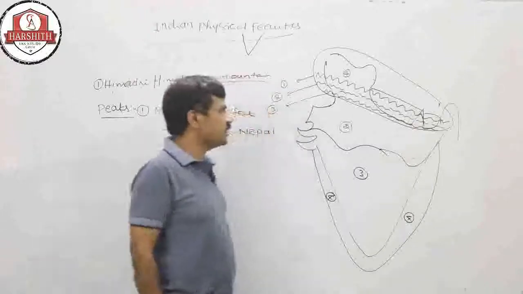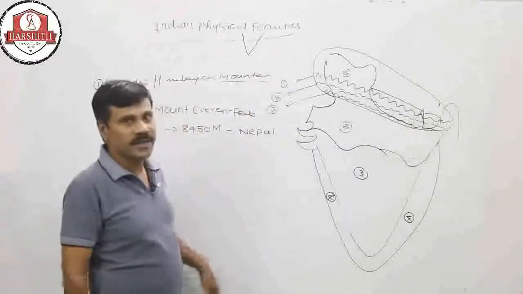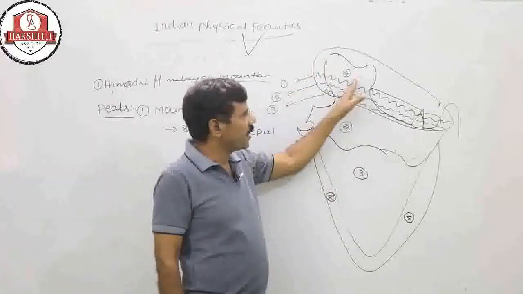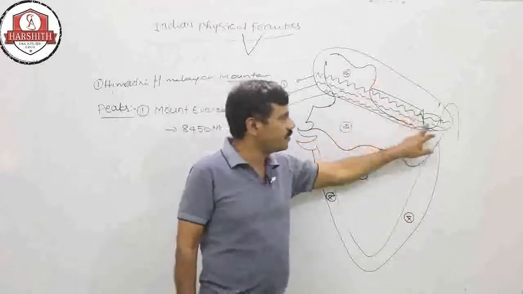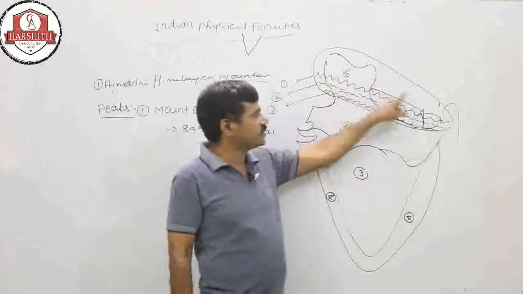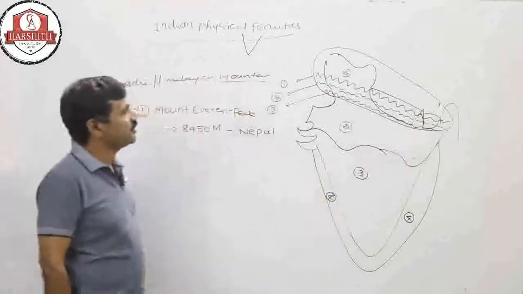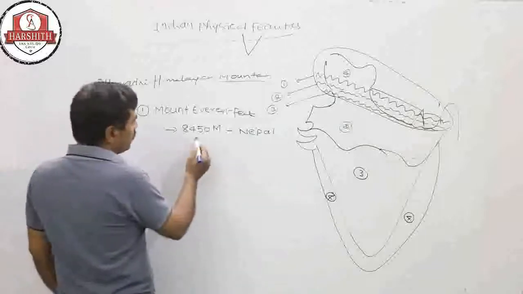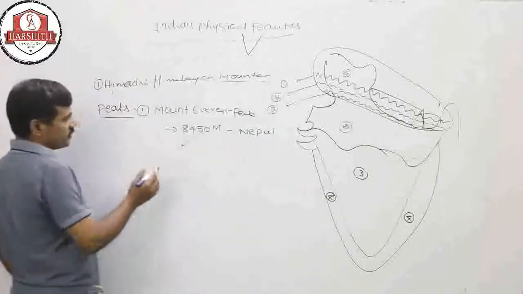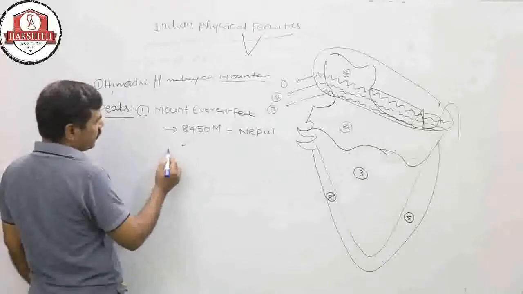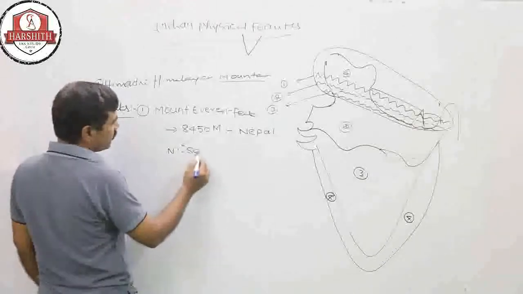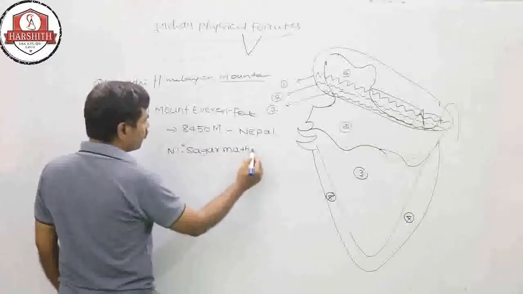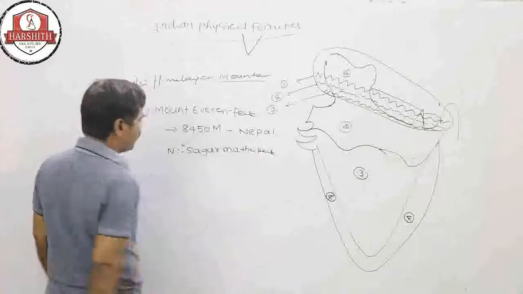So the Himalayans extend across Pakistan, Afghanistan, India, China, Nepal, Bhutan. These are the countries the Himalayans extend through. This Mount Everest, which is in Nepal, is also called Sagarmatha peak, which is the name used only in Nepal.